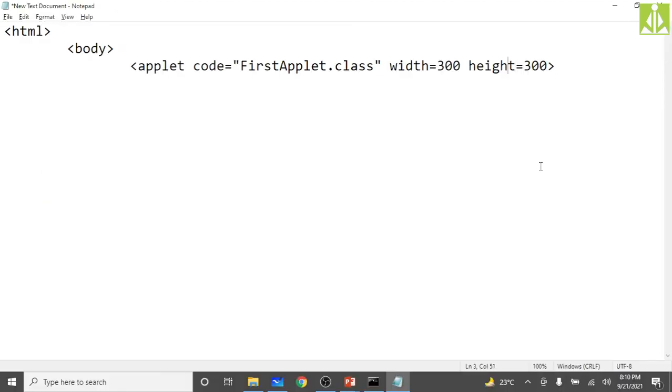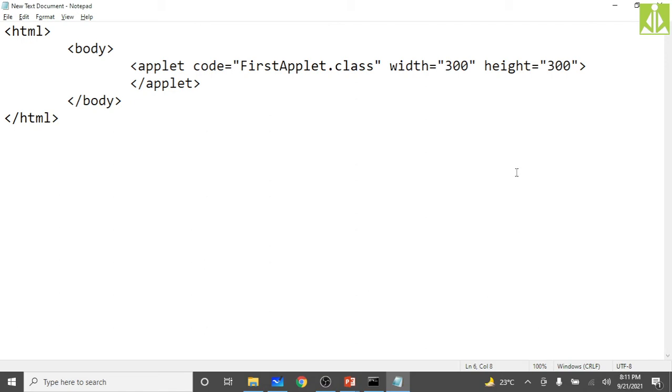These things we have to give in double quotations. This and this also we need to give in double quotations. Then come down and close the applet tag, close the body tag, and close the HTML tag.